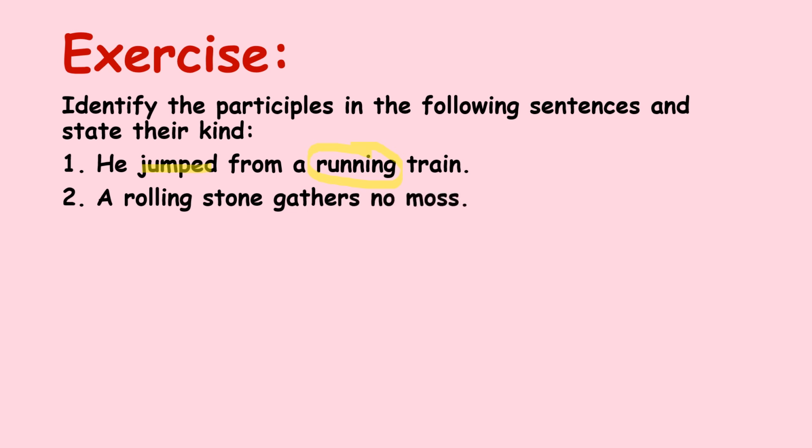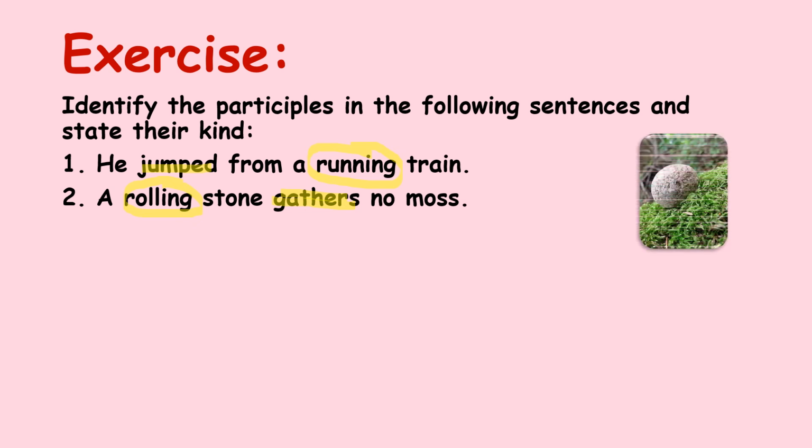A rolling stone gathers no moss. Again, like I told you, I gave you a tip. First, the main verb. Then, the description word with -ing is the present participle. The broken glass cut my foot. Now here you have broken, you have cut. What is the main verb here? What is the action that has taken place? Cut. So the other type of word, having -en, will be the past participle.